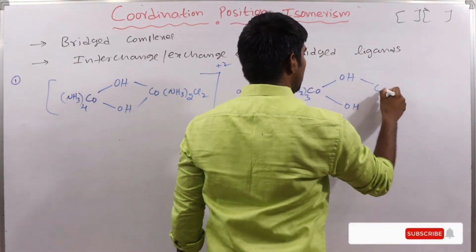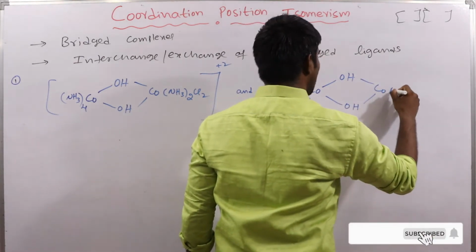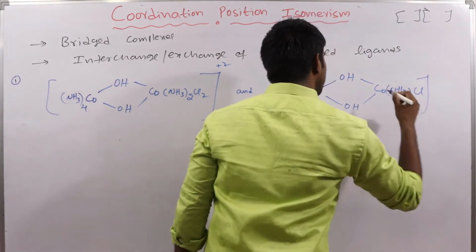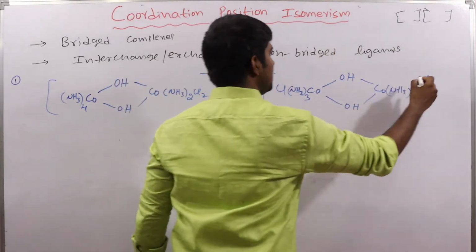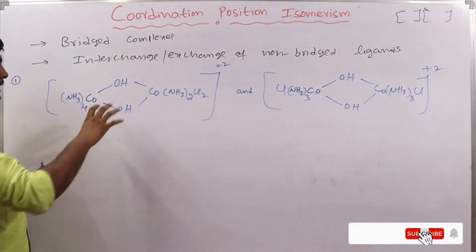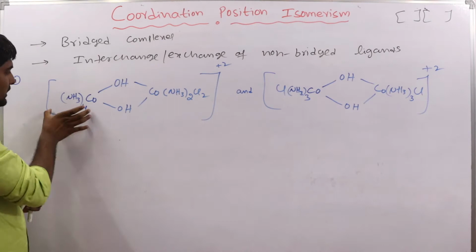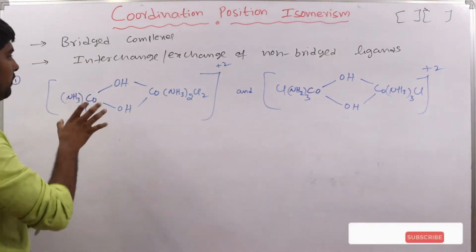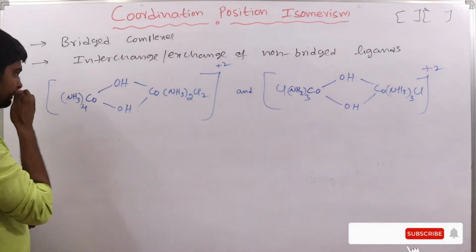Remember that only non-bridged ligands are exchanged between the two metal atoms. Bridged ligands remain as they are; they cannot be exchanged. These are the bridged ligands and these are the non-bridged ligands.